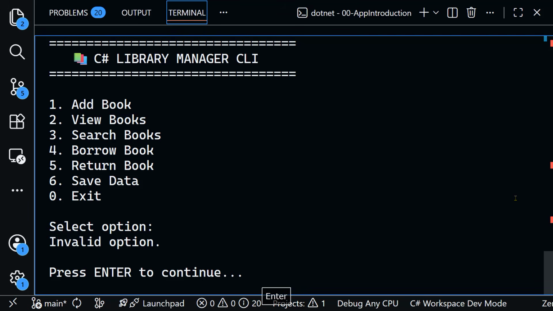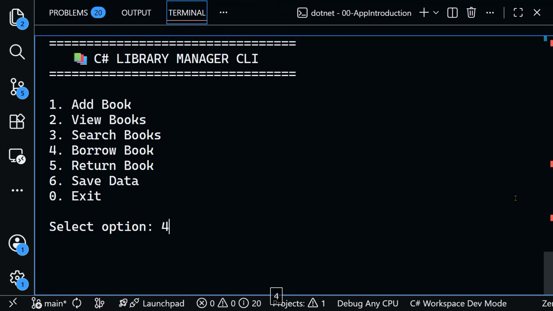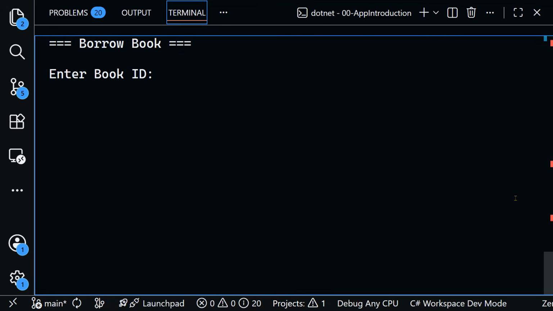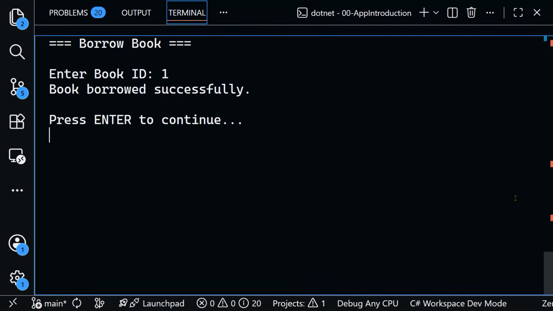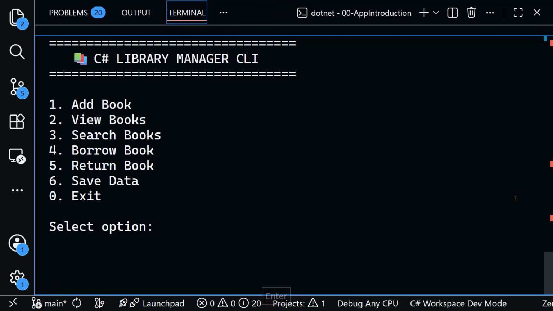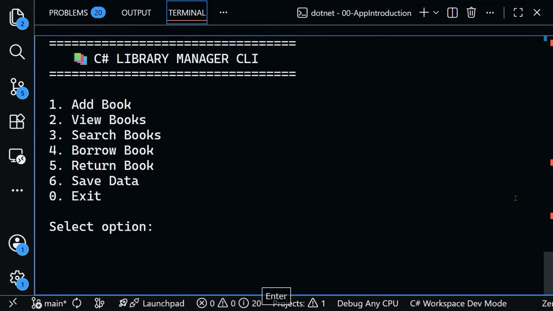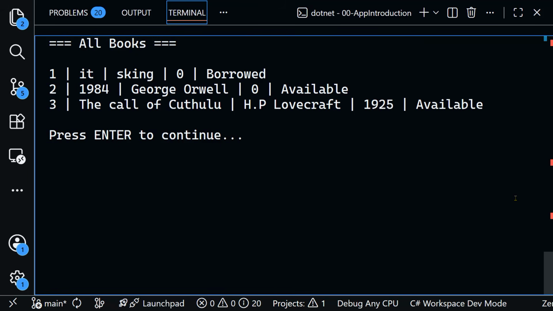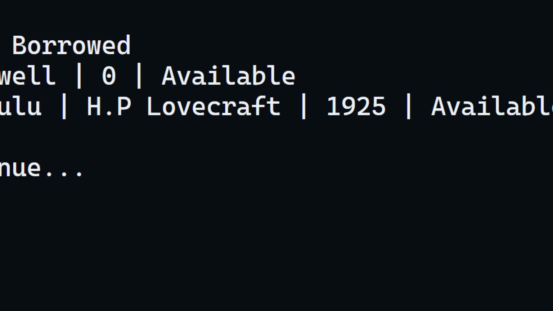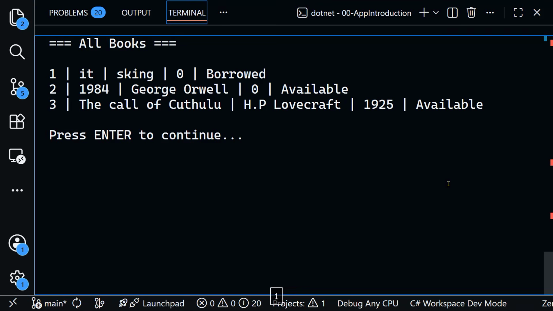We can borrow. Okay, so I hit enter by mistake, and that is an invalid option. That's also an error handling mechanism. We're going to see that. But if you want to borrow a book, you can hit 4 and borrow the first book, and you have a message telling you that the book was borrowed successfully. Press enter to continue, and if you check view books, you still have all of the books here. If you display the books again, you will find that one is borrowed while the other 2 books are available to be borrowed.